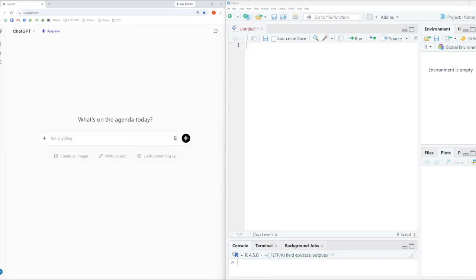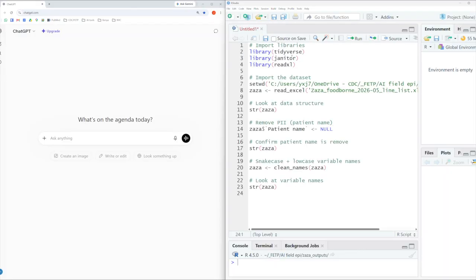So luckily, AI can be really helpful when we need to clean data, which can oftentimes be a rate limiting step for doing analysis. So on my screen, I have a chatbot, ChatGPT, open on the left, and I have RStudio opened on the right. The first thing we're going to do is just import the data. I've already written this code, and I'm just going to paste it in. But if you're doing this, you may have to type it in first. Now, I want to emphasize that this demonstration requires some familiarity with RStudio, and we're not going to cover that during this demonstration.